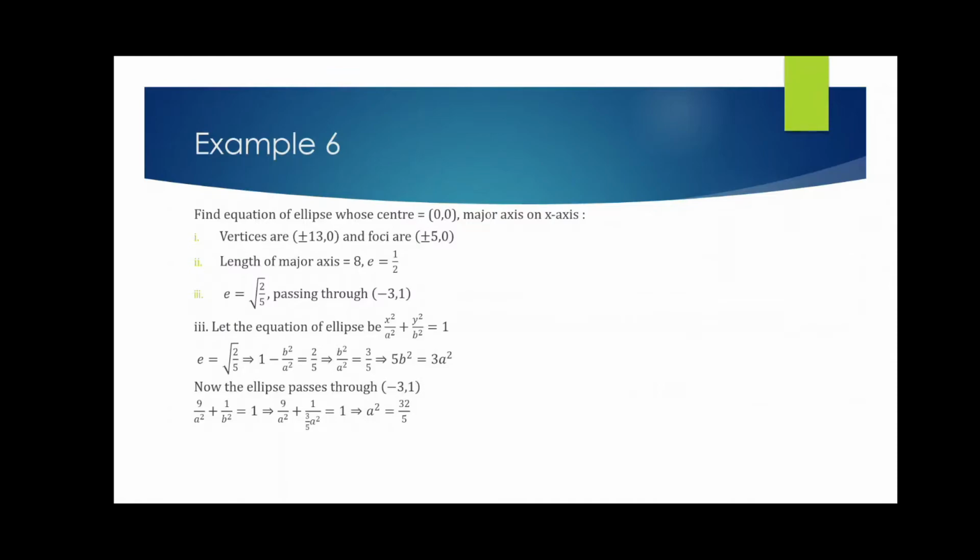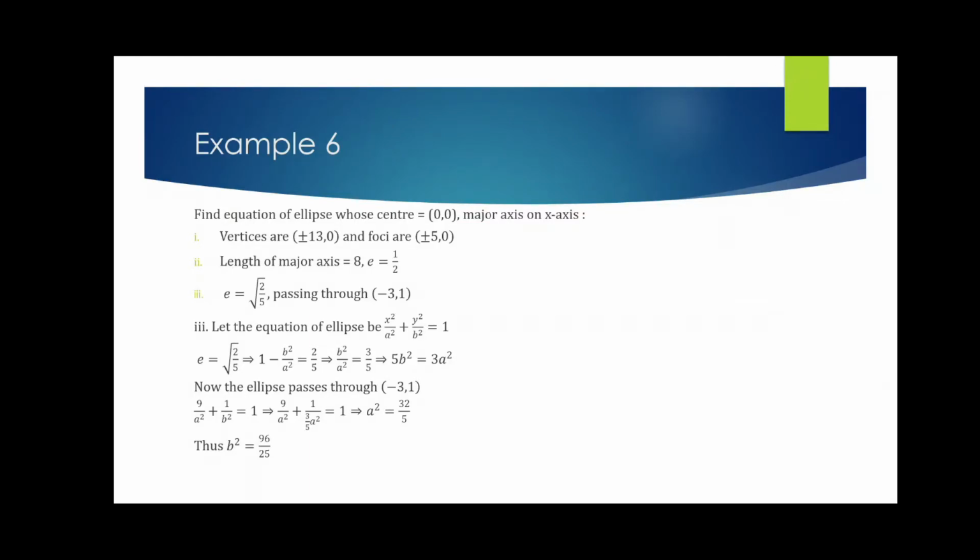Right? Now let us put back the first relation into this second one and do some calculations. So from here I get the value of a square as 32 by 5. So from here I get the value of b square as 96 by 25. Please go on checking the calculation because I have done everything in a hurry.